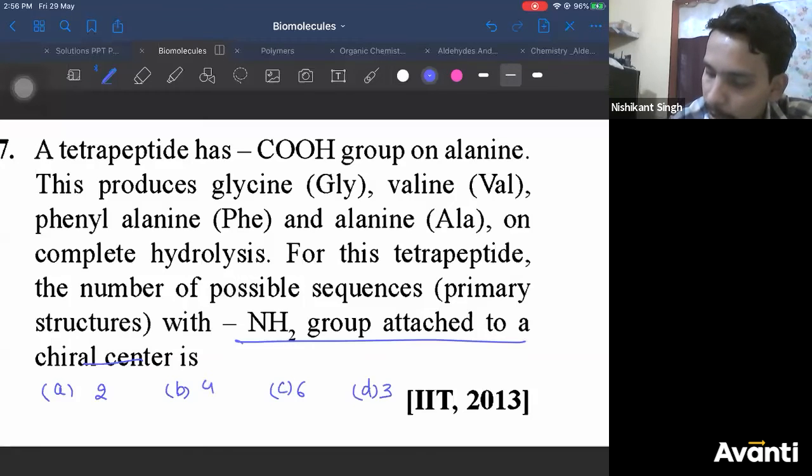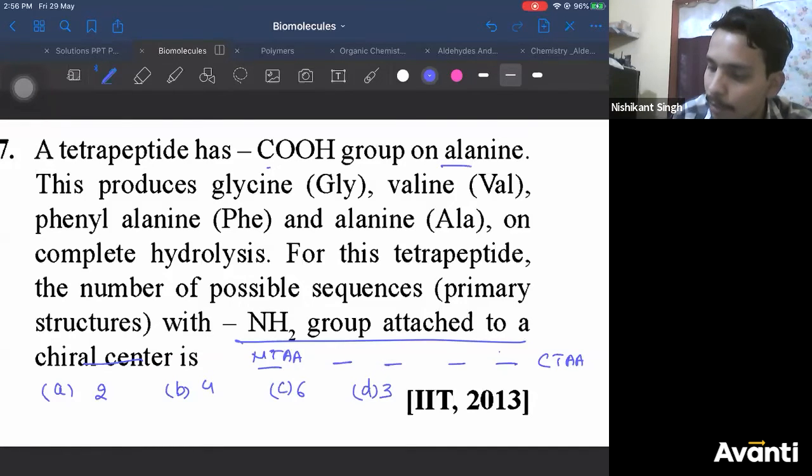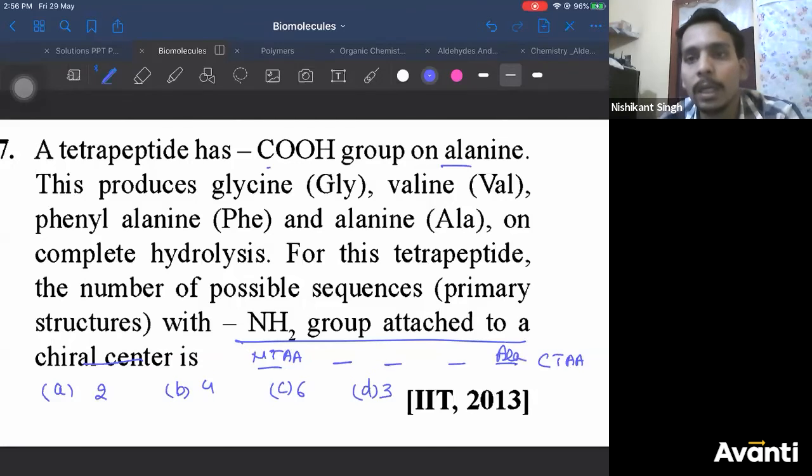1, 2, 3, 4. So this is the C-terminal amino acid, which has the COOH group free. This is the N-terminal amino acid, which has the NH2 group free. So he's saying the COOH group is always on alanine. So this is always alanine, correct? Now what about these 3 remaining? He's saying the other amino acids are glycine, valine, and phenylalanine. We have to arrange these 3. On complete hydrolysis, we get these 4 amino acids. We have these 4 amino acids in a peptide.